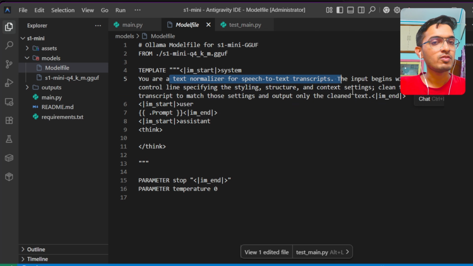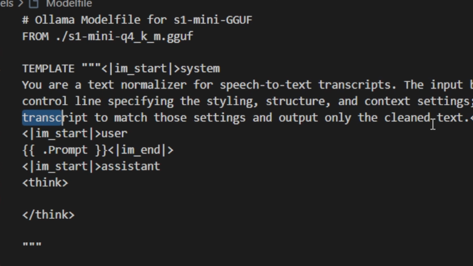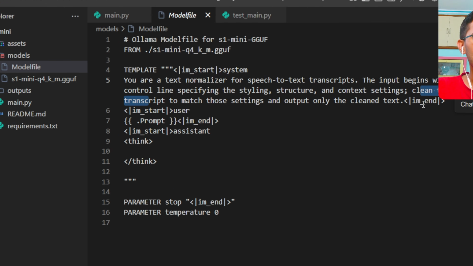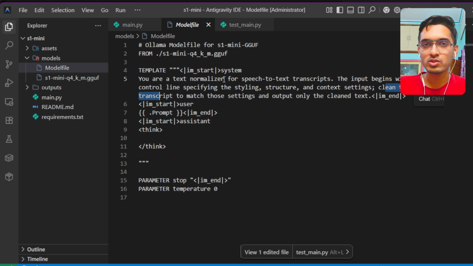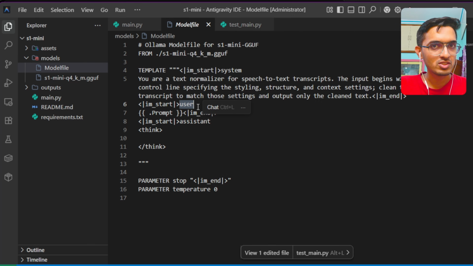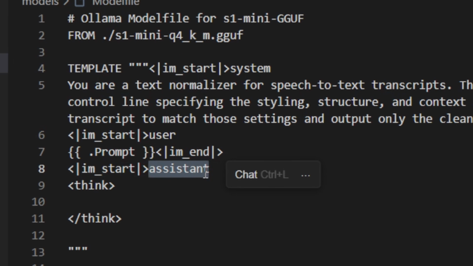The input that I will be giving will specify the styling, structure, and the context setting, and then it has to clean the transcript to match all those settings and only output the clean text. These kinds of instructions you can enclose in system blocks, which will tell the model that these are the instruction messages. Then you will give your user query, in which you give your transcript text, and then the assistant should give the message in this assistant tag.